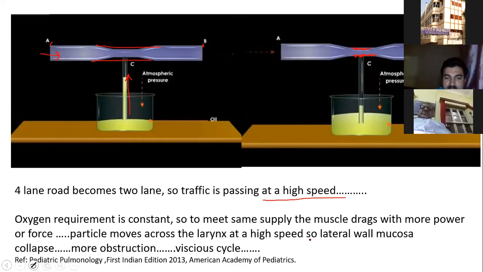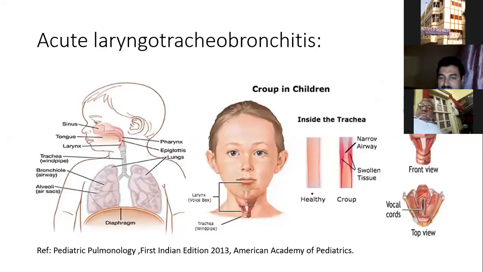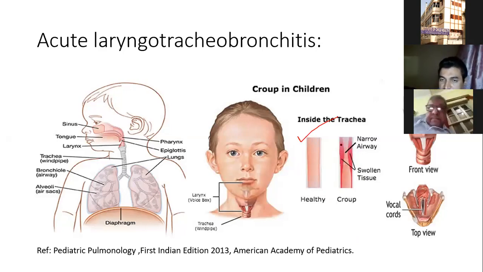Particles move across the larynx at high speed, so the lateral wall mucosa collapses, and the vicious cycle goes on. This is a little bit elaborated. So this is the healthy larynx. Here, in case of acute laryngotracheobronchitis, or any obstruction in the upper airway, or a foreign body, when the aperture is reduced, then negative pressure is created, and there is mucosal prolapse.